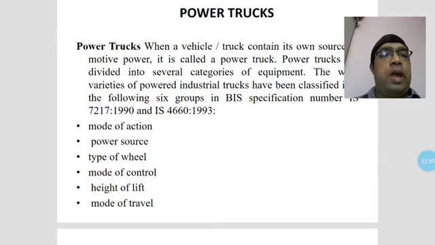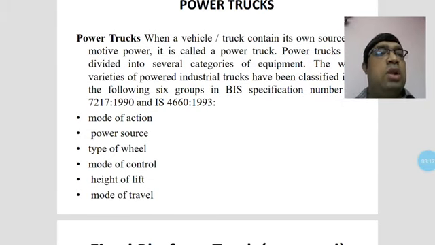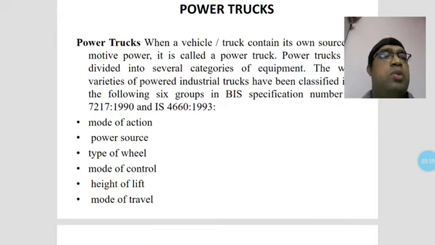Next is the type of wheels, and which types of wheels are available: 4 wheels, 6 wheels, 10 wheels, 16 wheels. You can see different types of wheeled vehicles. For small-scale materials you use 4 wheels. For bulky materials you use 10 wheels.